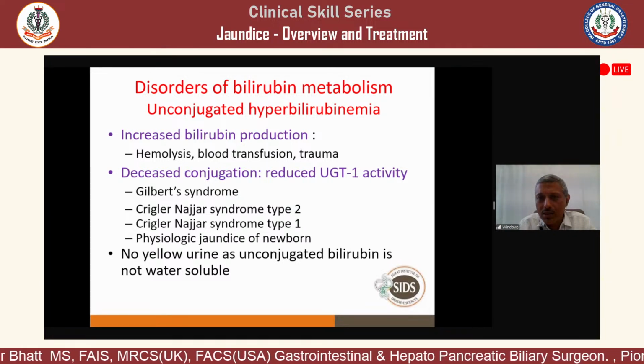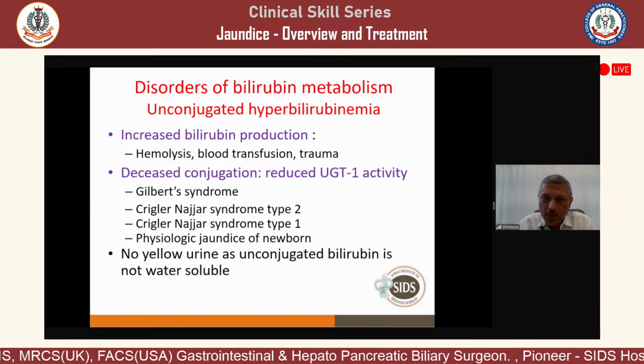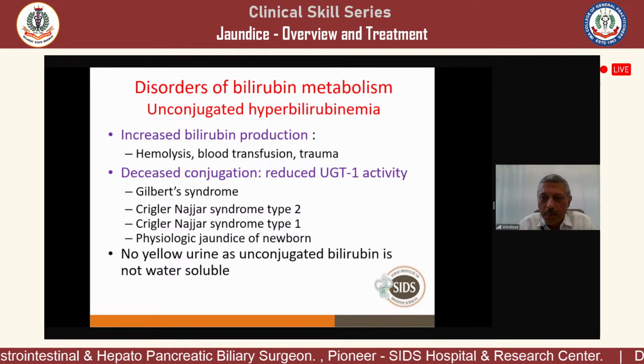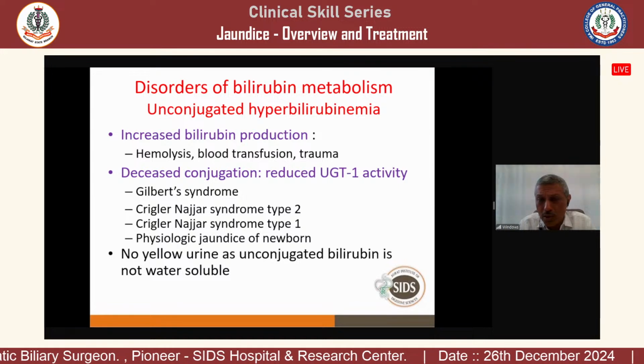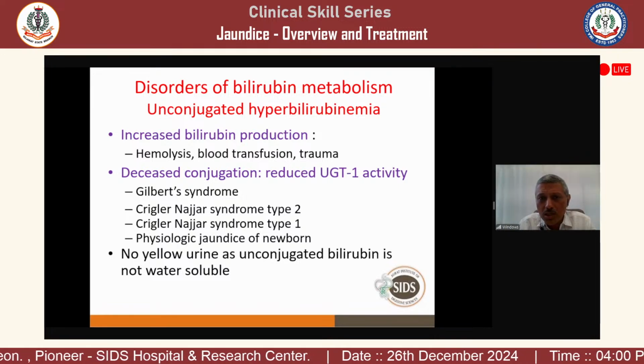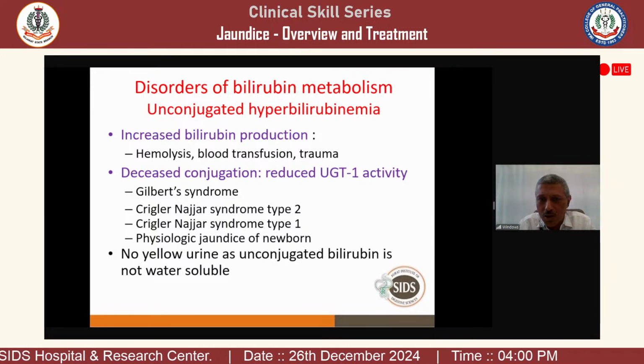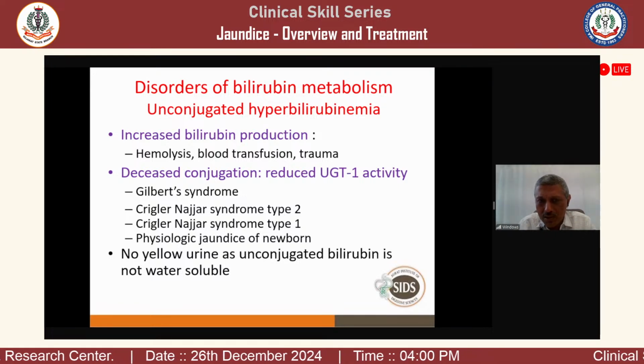When this deficiency is more pronounced, the patient has Crigler-Najjar type 2 syndrome. It is a very rare condition. We have seen very few patients; I think I have seen only 2 patients in my life. They usually present between the ages of 15 and 20, but the life expectancy is not much.